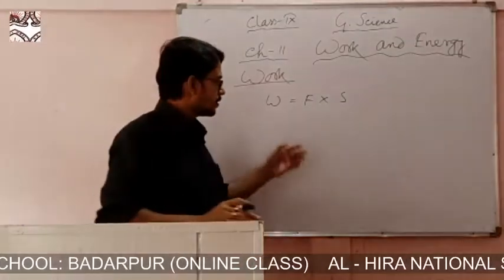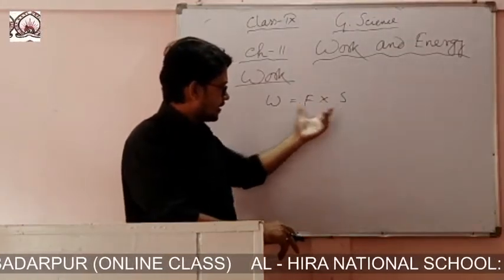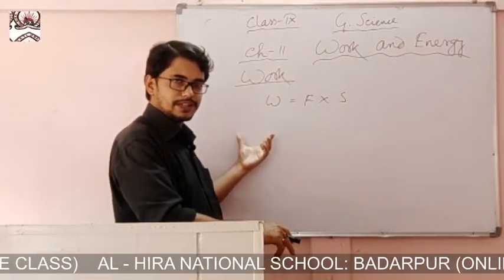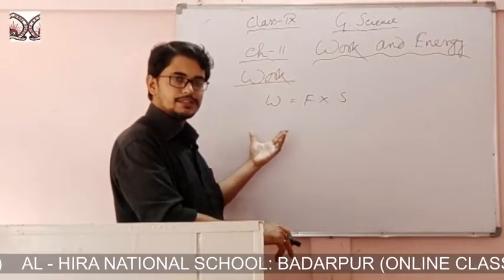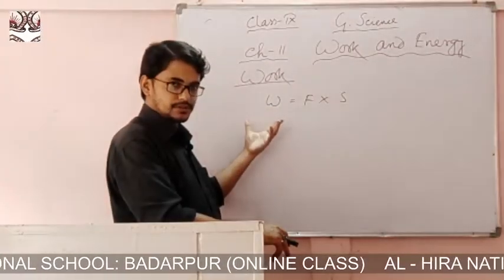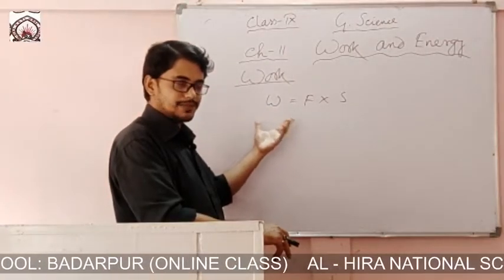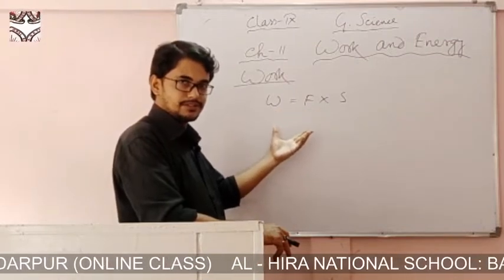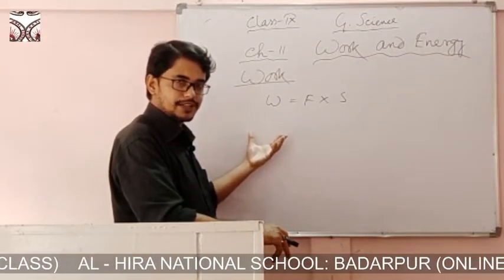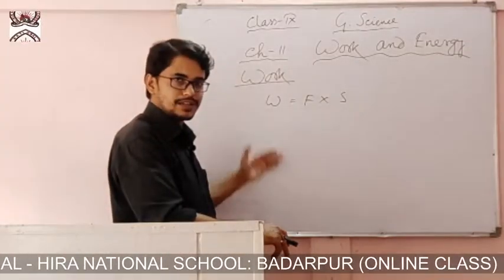Now, force and distance: work has only magnitude, no direction. So in that sense, work is a scalar quantity. Force multiplied by distance, and work has only magnitude, no direction, then work is a scalar quantity.